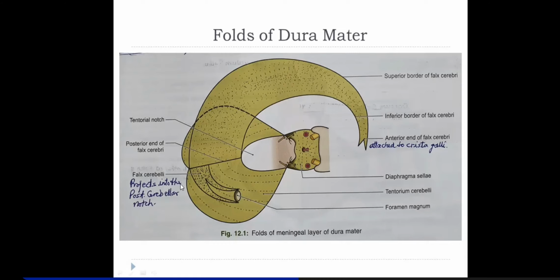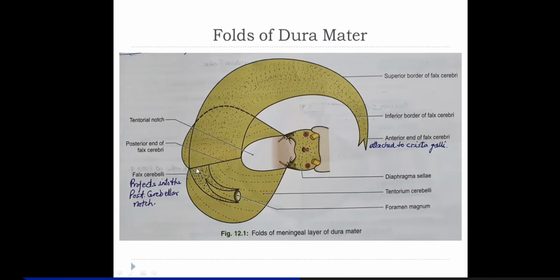Then the two surfaces of this falx cerebelli will be in addition in relation to the two medial surfaces of the two cerebellar hemispheres. Now the upper end of this falx cerebelli is attached to the inferior surface of the tentorium cerebelli in the median plane, but not along its entire length.